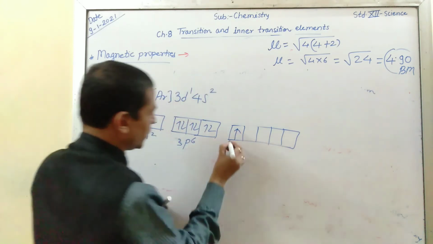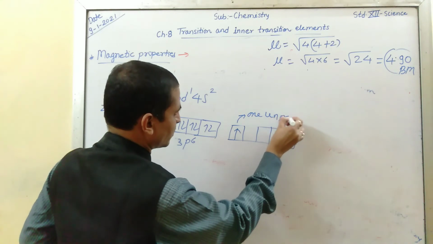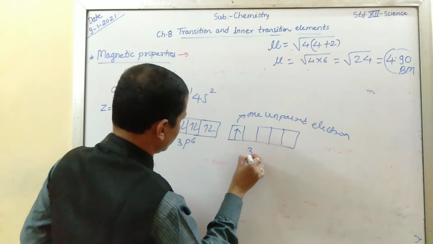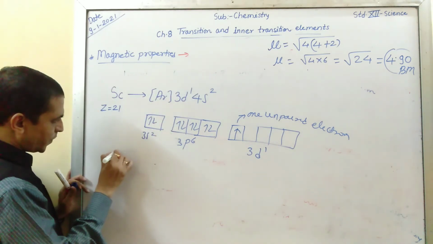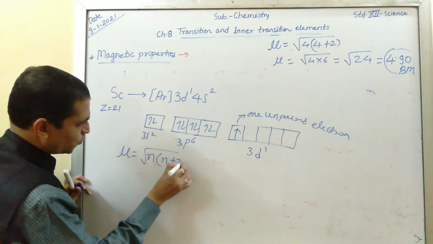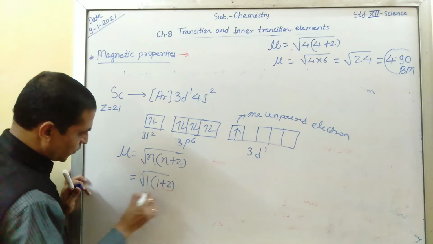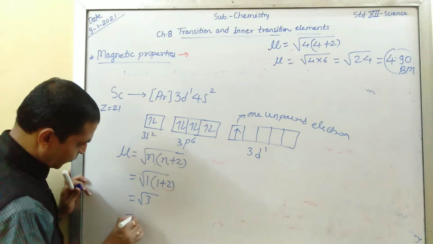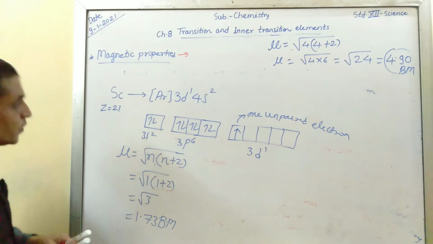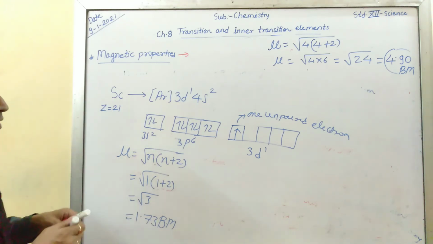It contains one unpaired electron. See the formula: mu is equal to the square root of n into n plus 2, means 1 into 1 plus 2, here you get 3, meaning 1.73 Bohr magneton. So this is the magnetic moment of scandium.